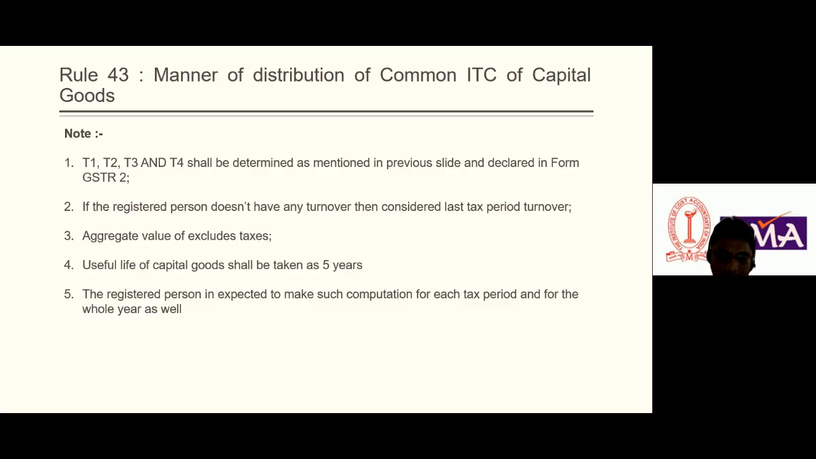The manner is the same, only one thing is different. What is the difference between inputs and input services and capital goods? Capital goods are used for long term purposes. That's why the fourth condition is here: useful life of capital goods shall be taken as 5 years. Further, in inputs and input services, we have assumed that they are also being used for non-business purposes, which would be 5% of common credit. But in the case of capital goods, that is not there.